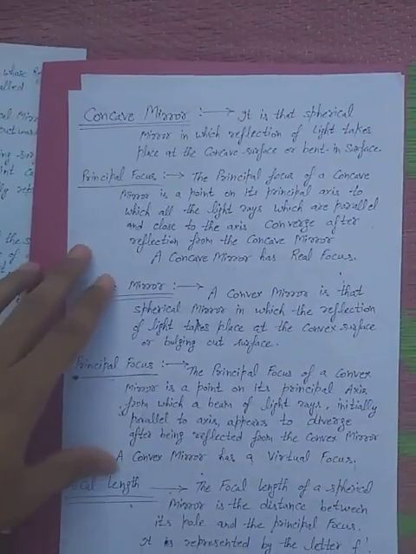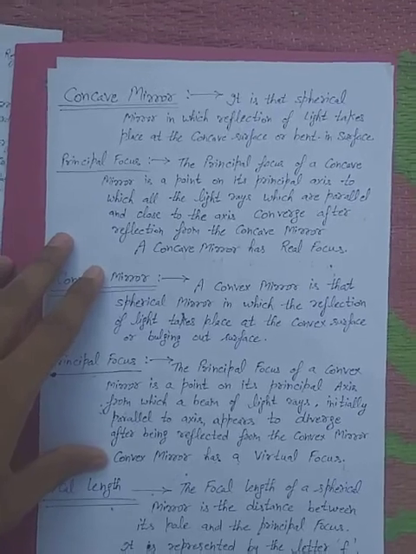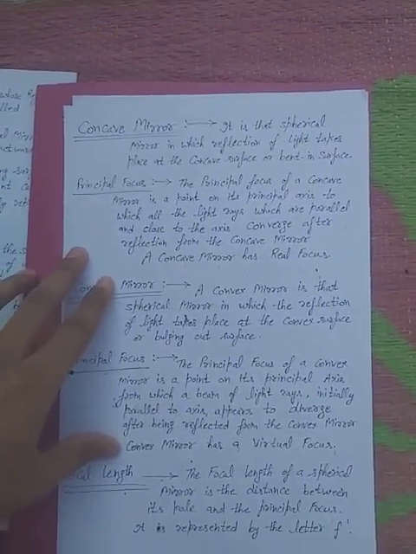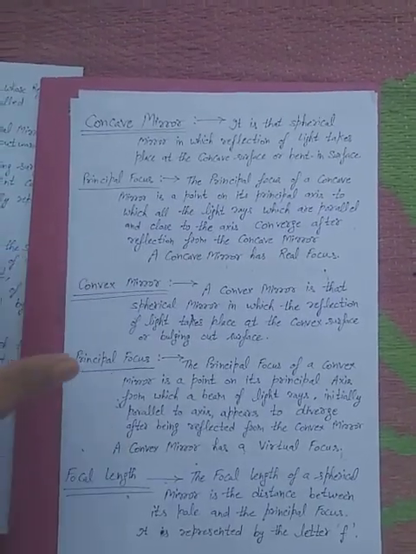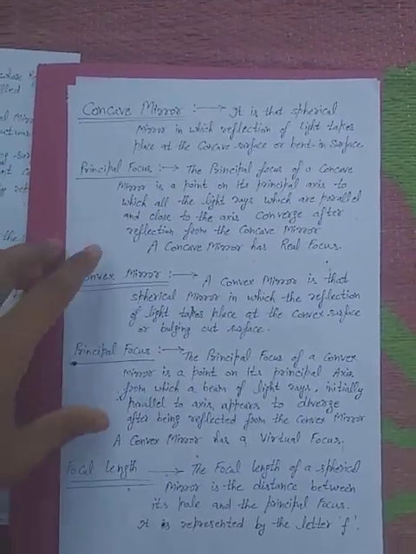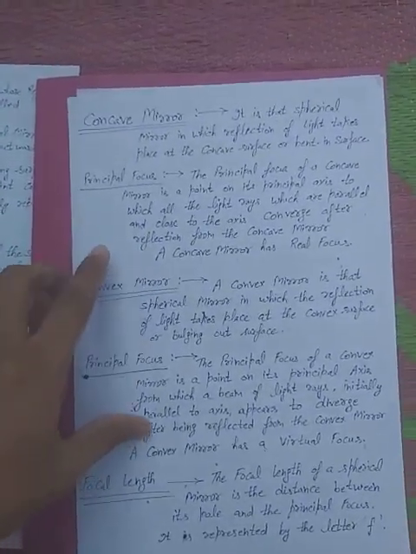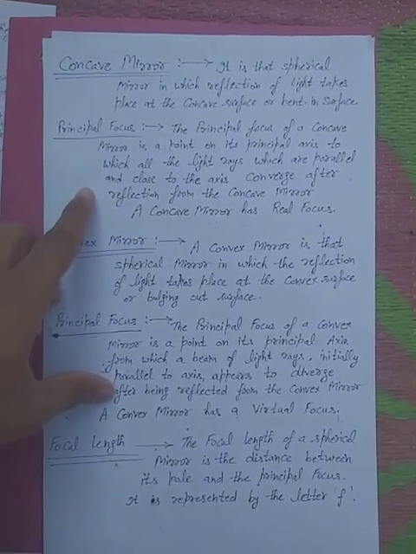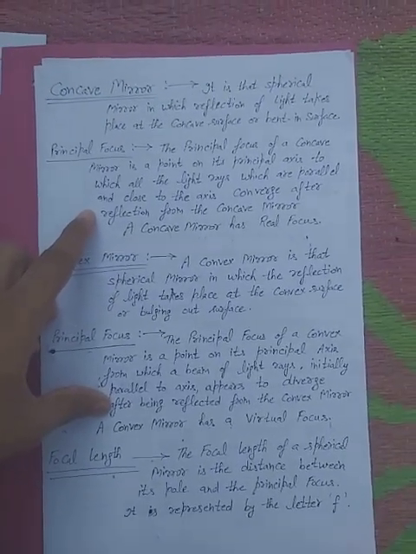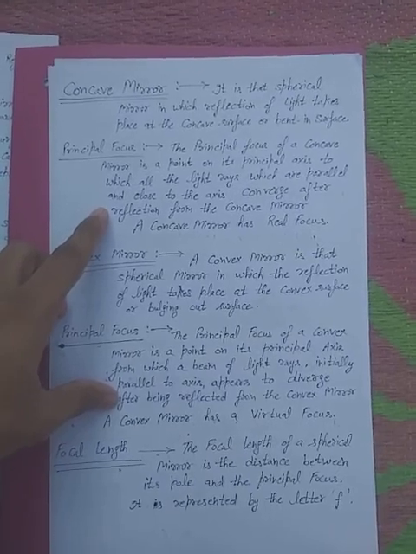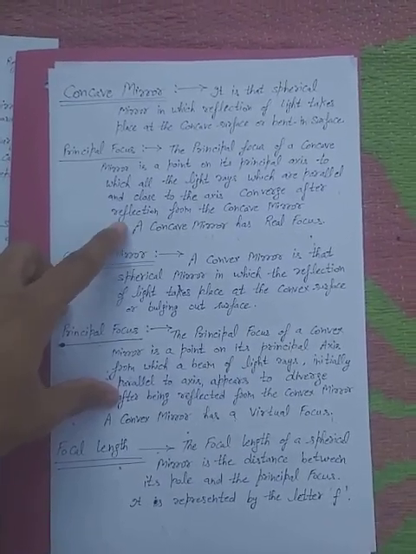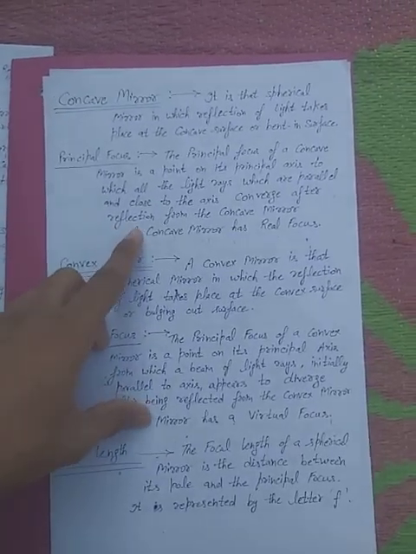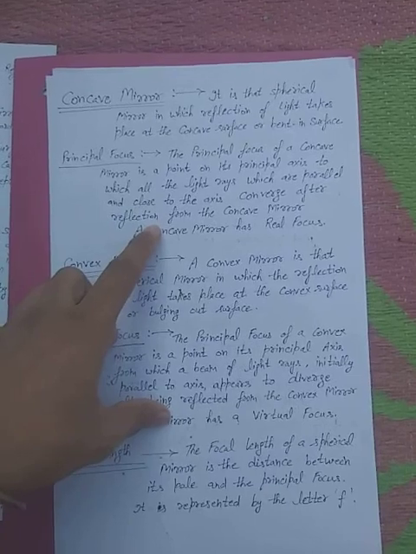A concave mirror is a spherical mirror in which reflection of light takes place at the inner surface. Principal focus of a concave mirror is a point on its principal axis to which all light rays parallel and close to the axis converge after reflection.